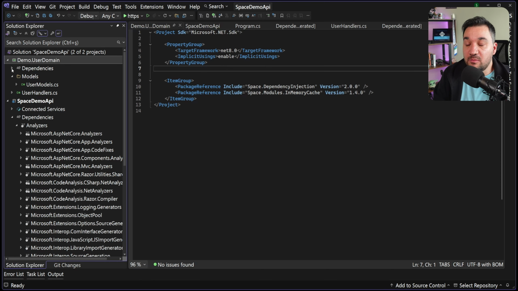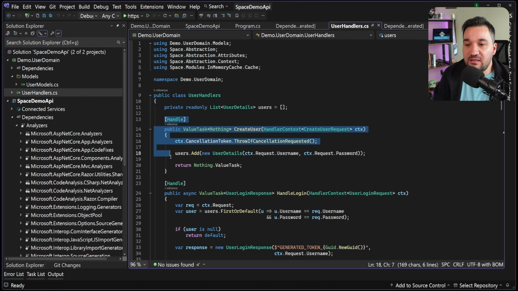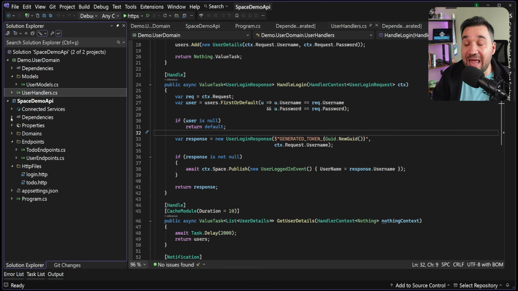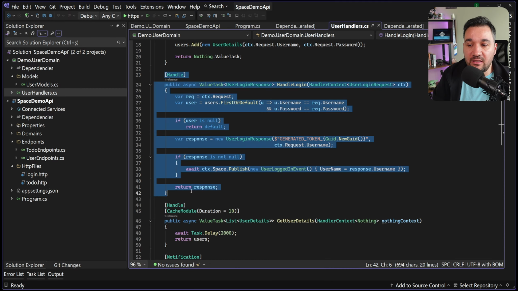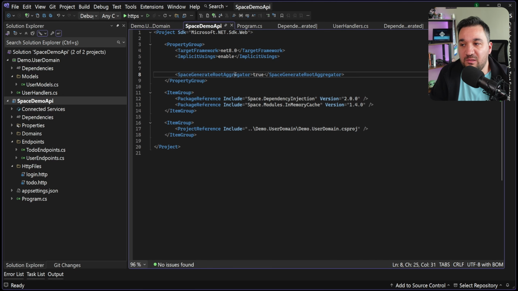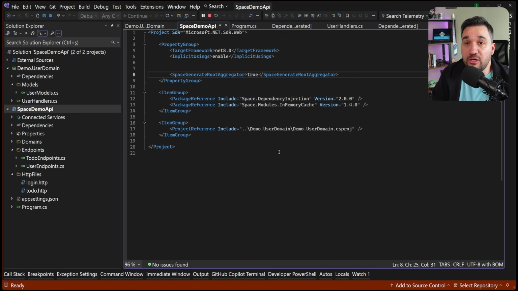Normally in the previous version, you can just test it. We shouldn't be able to find these handlers, the user-related handlers, for example. It's because they now live somewhere else, so this space API should not be able to find these and hit the functions. But as we are now updating our NuGet packages with the latest version and marking them as root and satellite projects, if we hit that endpoint, it should now be okay.